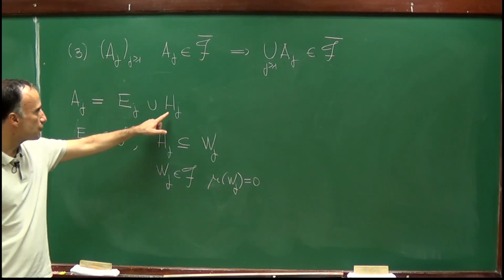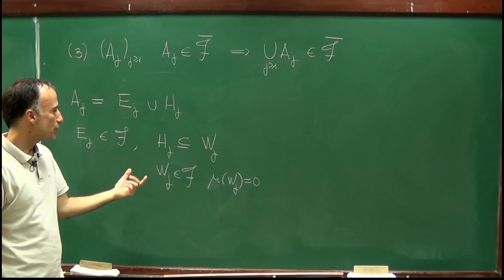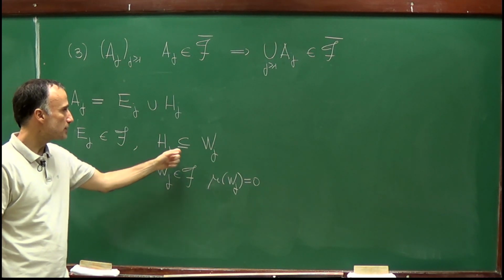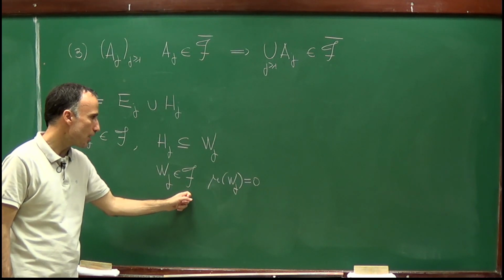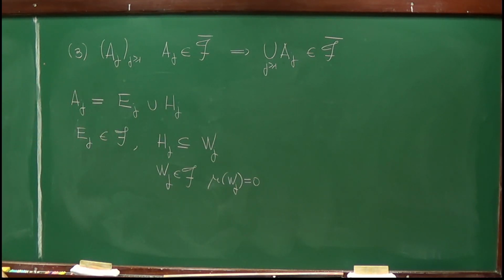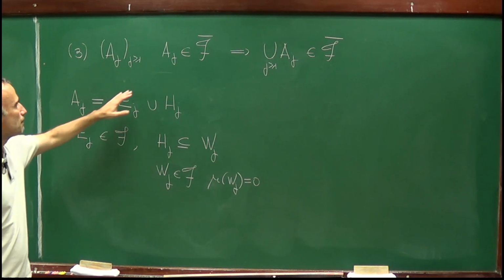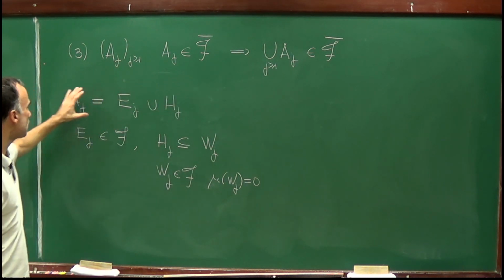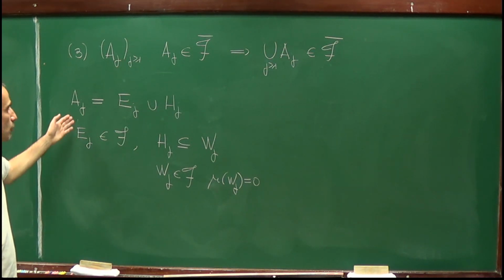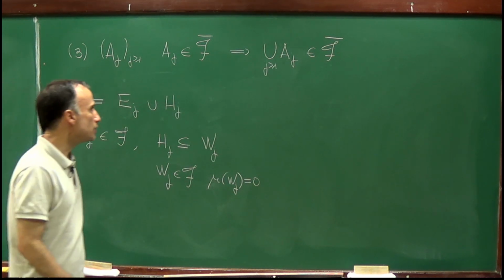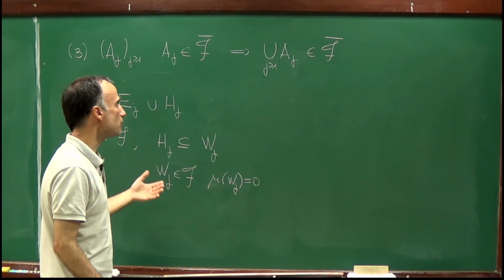So here Aj represents a set which is negligible in the sense that it is contained in a set Wj which belongs to the sigma algebra and which has a measure equal to 0. So this is by definition of F bar. We can always write Aj as the union of two such sets. Now we want to write the union of Aj in a similar way.